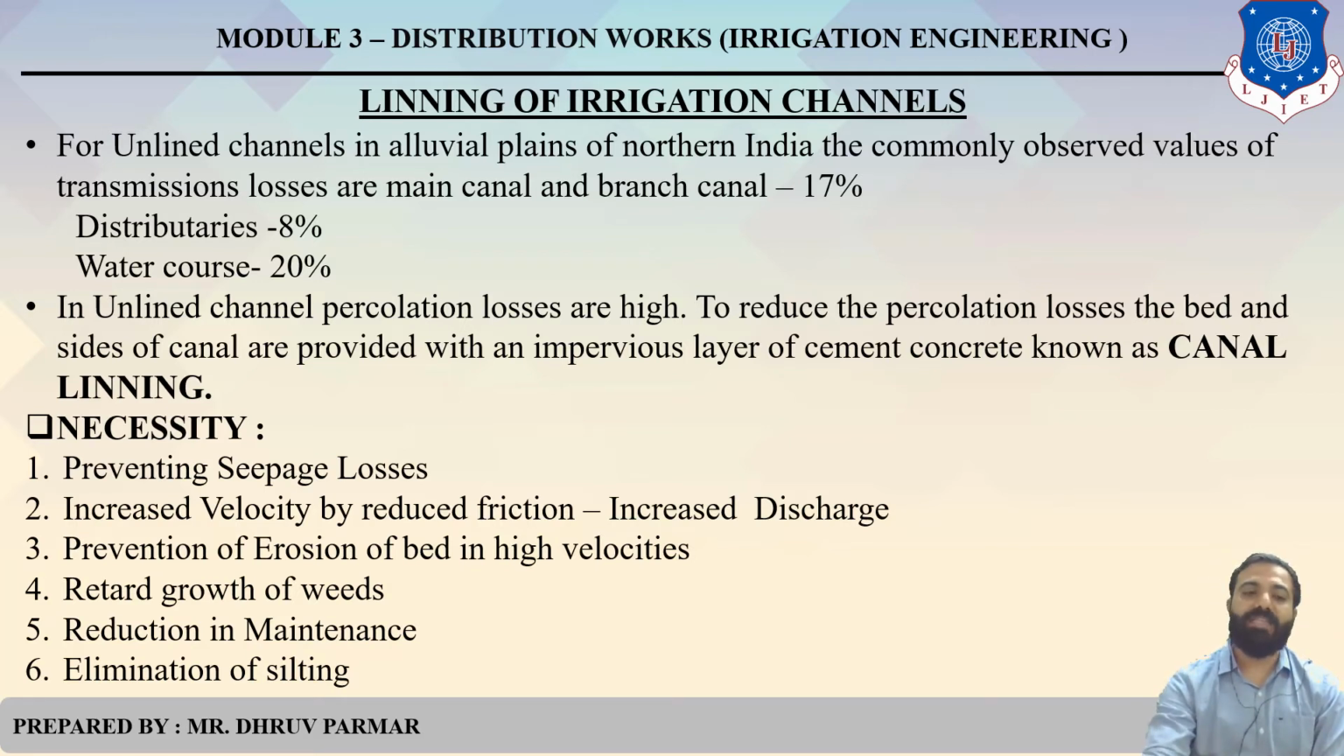Then third one, prevention of erosion of bed in high velocity. Then fourth one, retard growth of weeds. Fifth one, reduction in maintenance. And sixth one, elimination of silting. Clear? So there are a total of 6 types of necessity of lining.